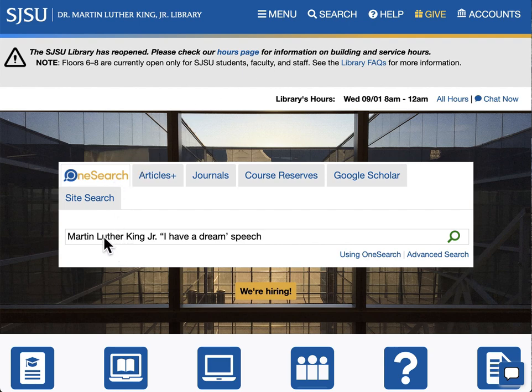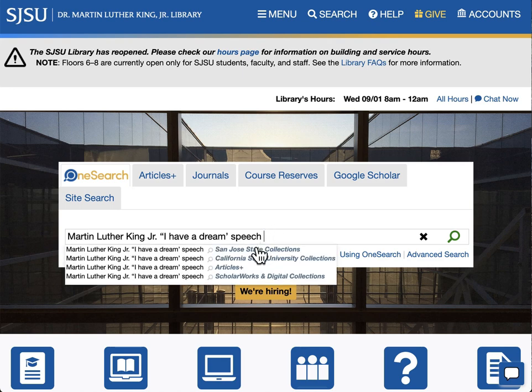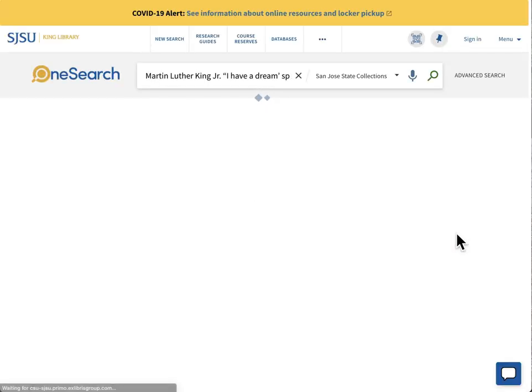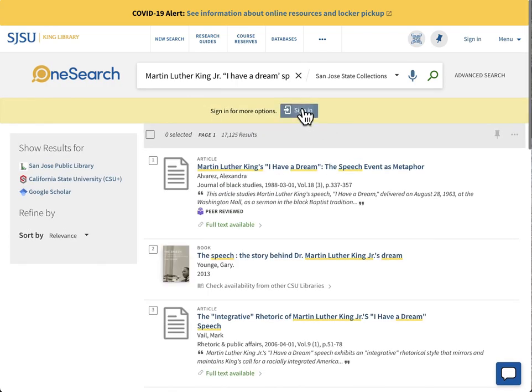I've chosen to search for Martin Luther King Jr. I Have a Dream speech. You can select certain collections to look through, or you can just press the magnifying glass. You'll want to sign in to get more options.